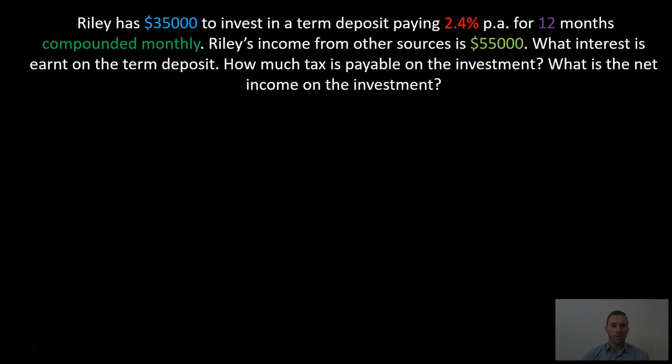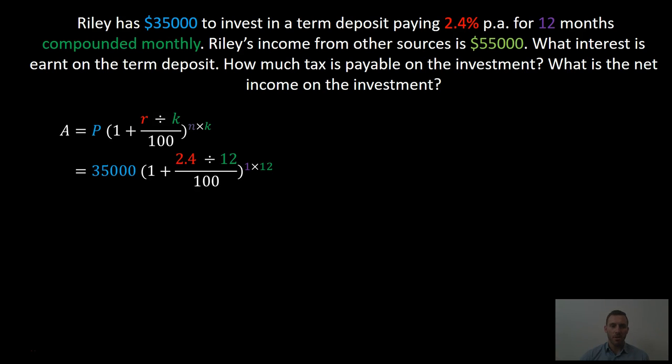First, you must calculate the interest on the term deposit. So we're going to use the compound interest formula to find the final value or future value of the investment first. Remember, P is the principal, R is the interest rate as a percentage, K is the number of compounding periods per year, and N is the number of years. We substitute our known values into the formula, and I've color-coded those to make it a bit easier for you.